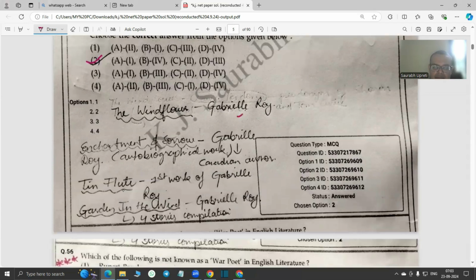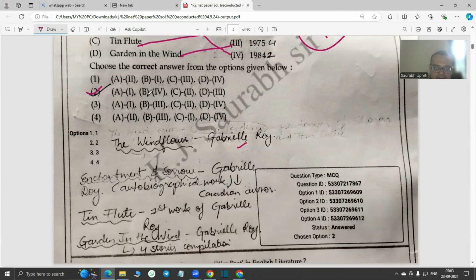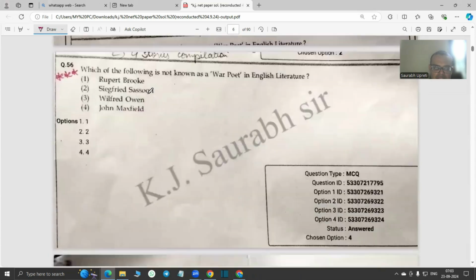The Windflower, Gabriel Roy. Enchantment and Sorrow again is by Gabriel Roy. So this is again a question for all of us, that we must search about Gabriel Roy. Okay, who is Gabriel Roy? And you can make a note on this, writer. Okay. Then moving forward, again a 3 star question.